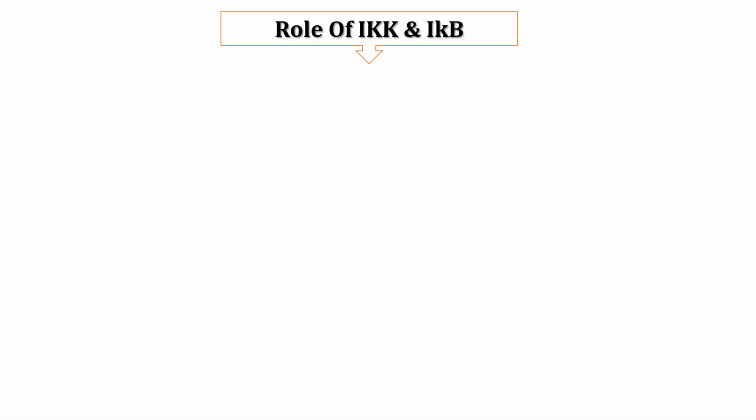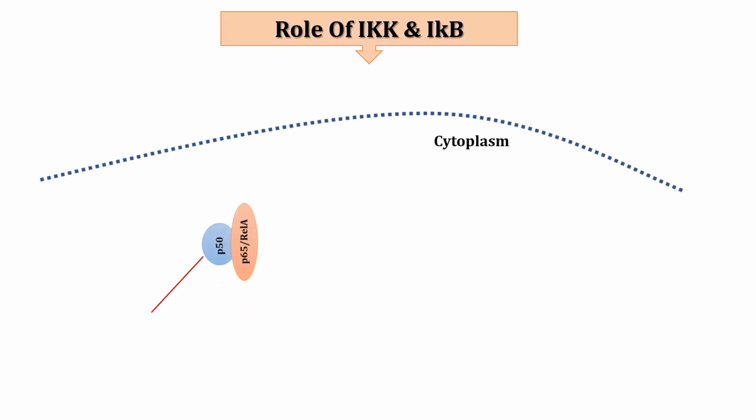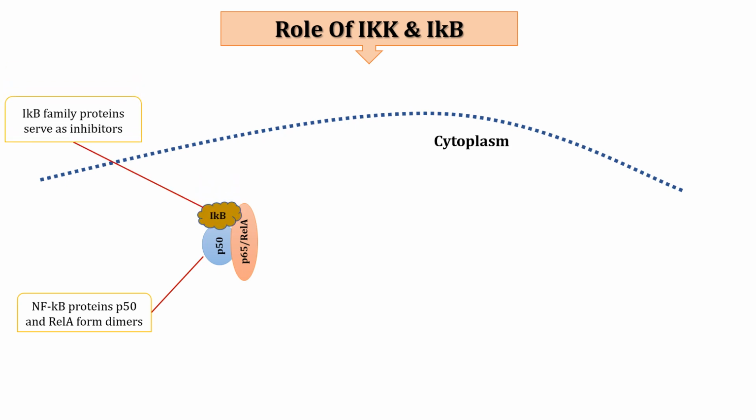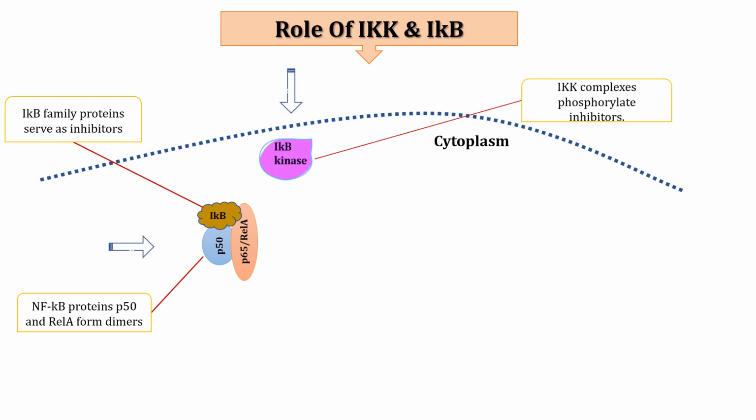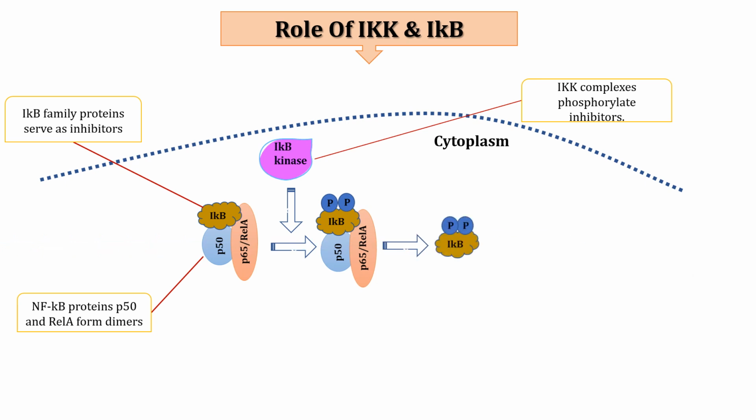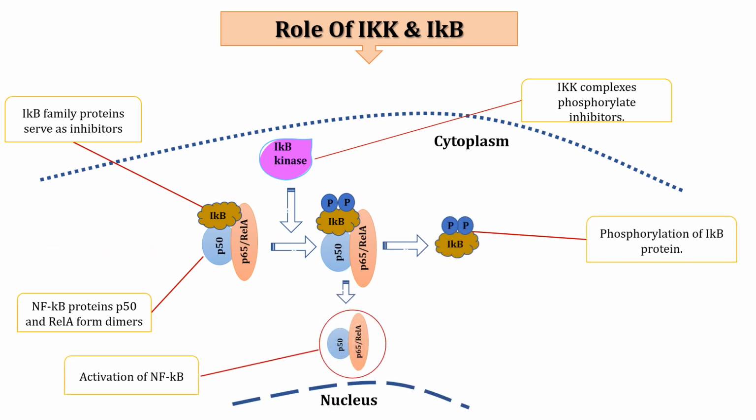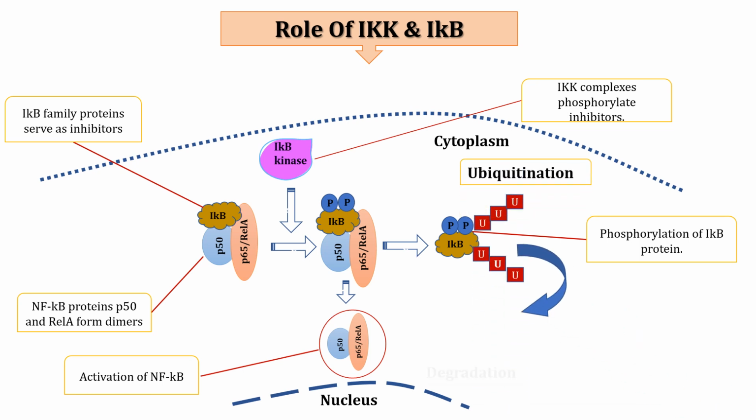Let's focus on the role of IKB and IKB kinase in the NF-κB pathway. In the cytoplasm, dimerization of NF-κB proteins P50 and rel-A occurs. An inhibitor kappa B binds to this dimer, preventing it from entering the nucleus. Enter IKB kinase. It phosphorylates IKB, subsequently releasing the NF-κB dimer that can now enter the nucleus and act as a transcription factor. The phosphorylated IKB itself is ubiquitinated and degraded by the proteasome complex.